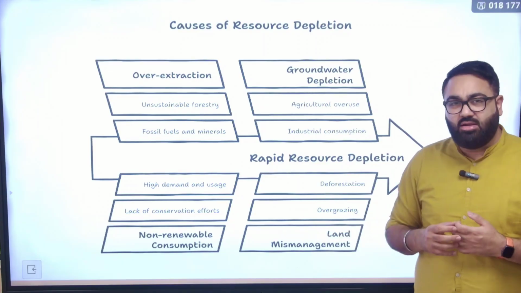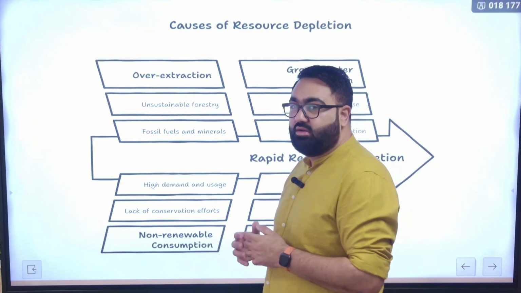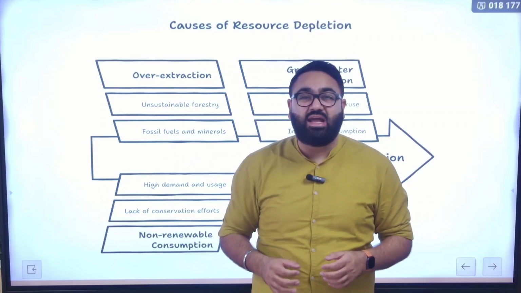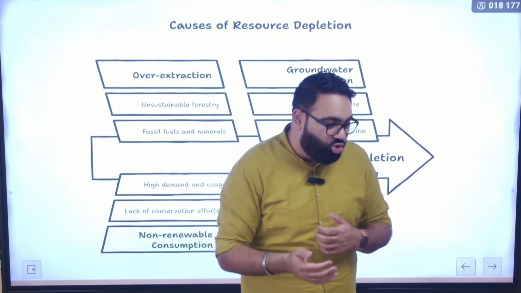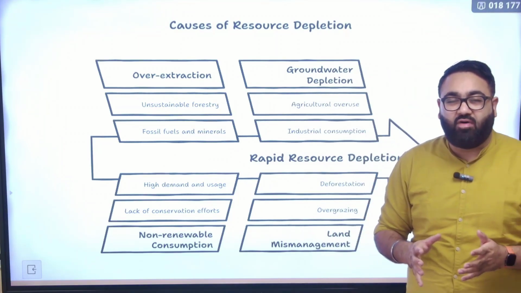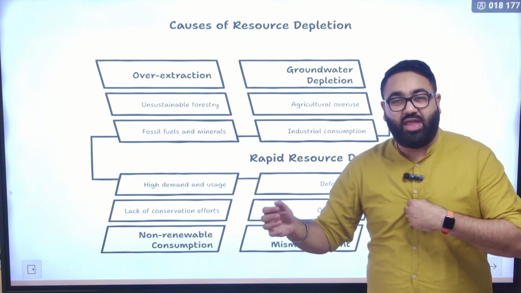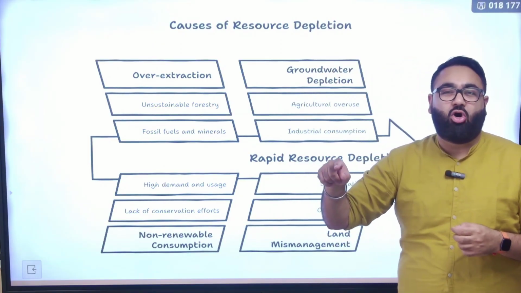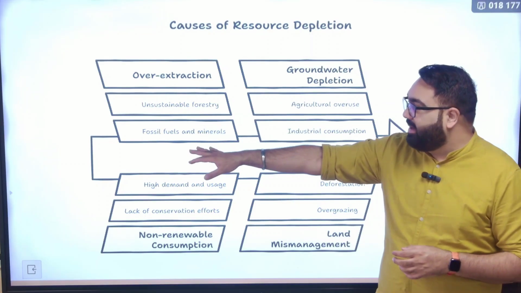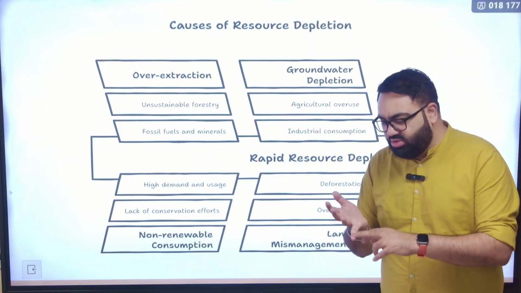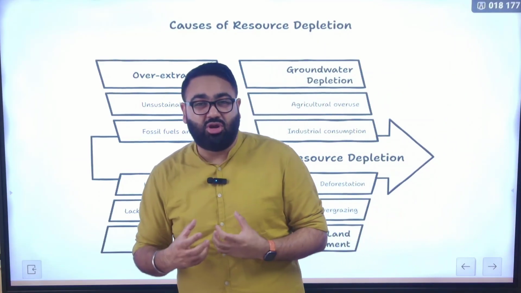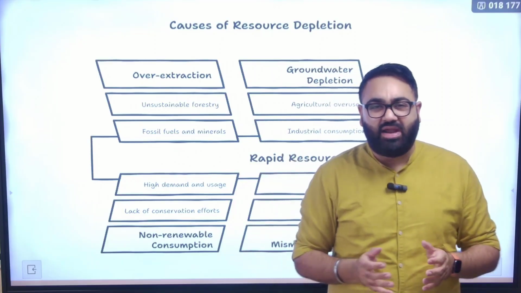Increasingly, we see a lot of land being converted into desert. Many of the world's biggest deserts that you see today used to be green areas covered with forest. And now those have turned into desert. This is called desertification. That also is an example of how, if we don't take care of nature, that will eventually change its shape and form into something which is extremely harmful for us. Over extraction is a big problem, as I said, for fossil fuels, for minerals. You are extracting the earth, you are disturbing the natural process, the natural equilibrium that has been set up.